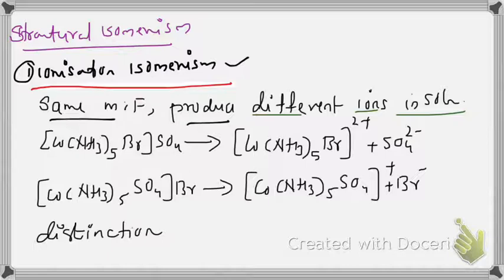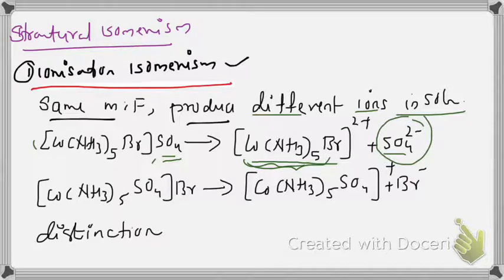[Co(NH3)5Br]SO4, when dissolved in water, can produce a coordination entity and a counter ion. [Co(NH3)5Br]2+ is the coordination ion or coordination entity, and sulfate. So the free ions are this coordination ion and the sulfate ion.